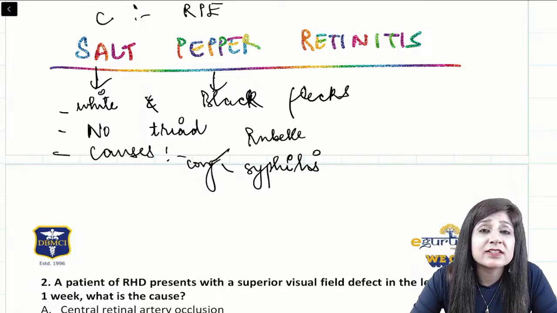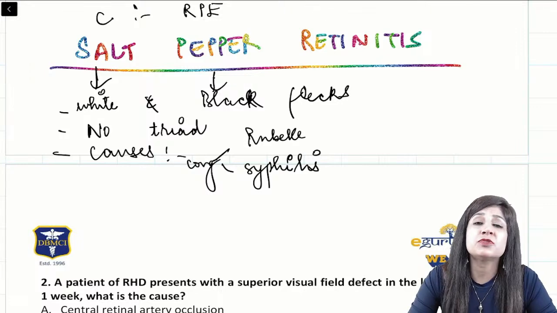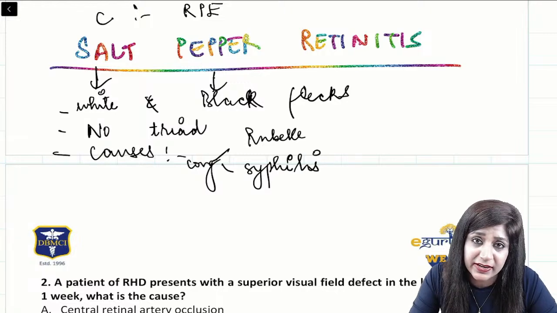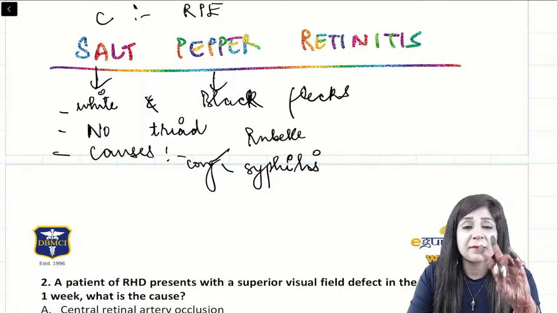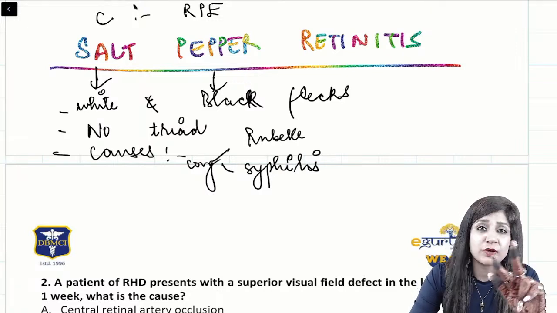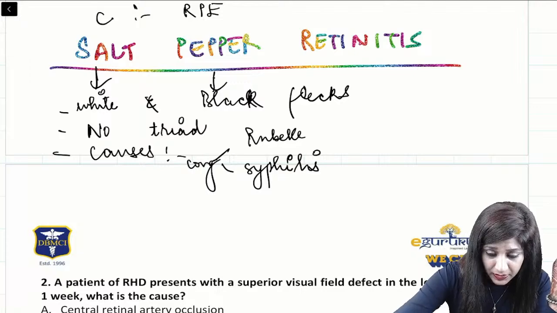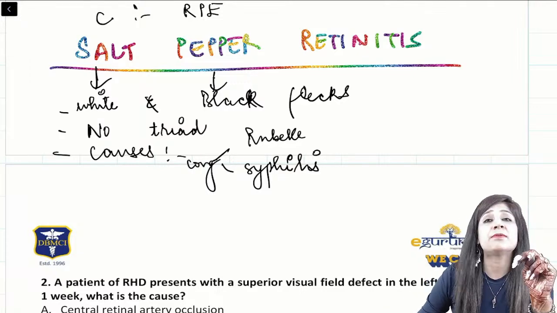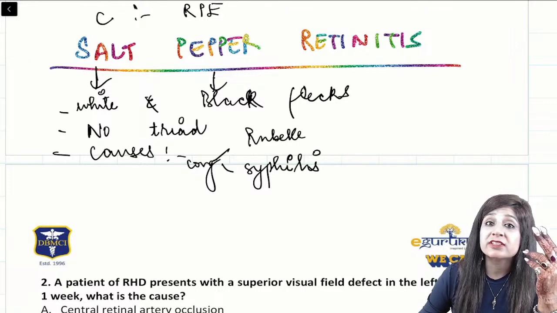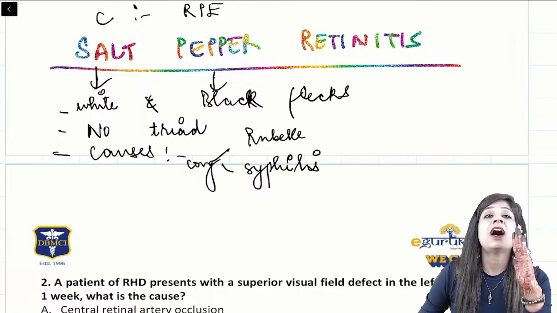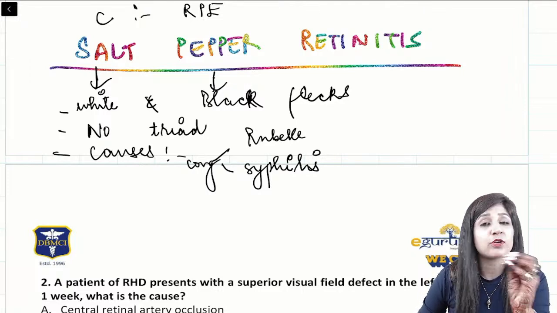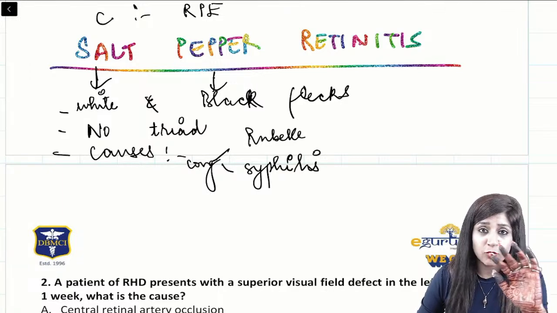So the associated signs and symptoms will also help you to find out whether it's RP or salt and pepper retinitis. So we have done two similar things: how to differentiate between the two, and what will be the causes and the presentation of the two diseases. I hope it's clear. My aim for today is how to find out that this is the thing, what are the things that can confuse you, and how to be sure that this is retinitis pigmentosa only and not salt and pepper retinitis. So I hope it's clear guys.